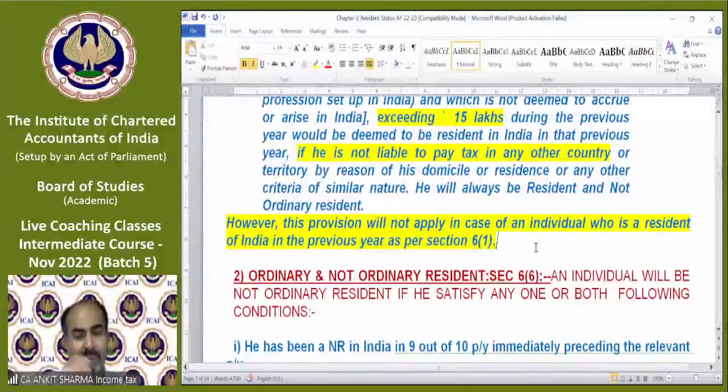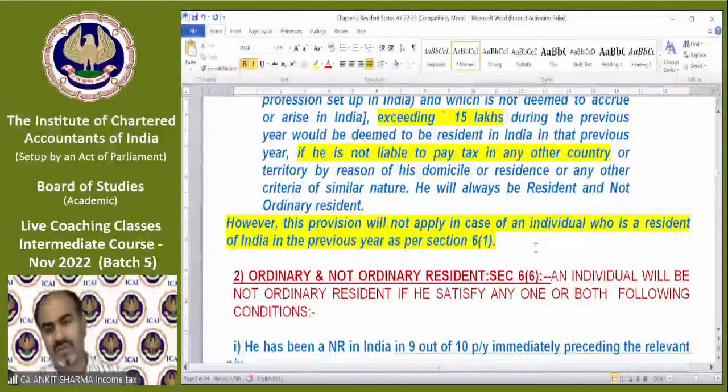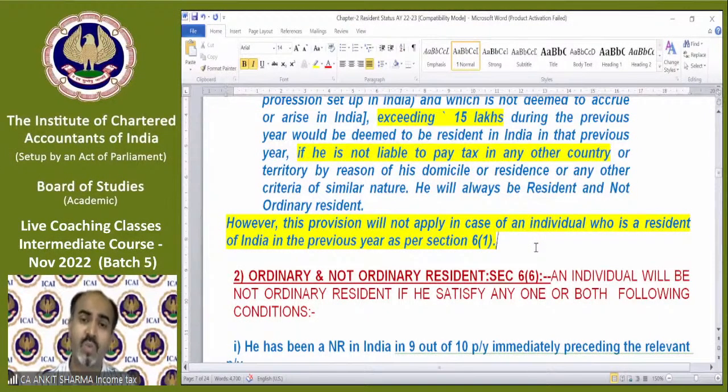But suppose if that person comes to India for 200 days, then he will be a resident as per basic condition number 1 of section 6.1. Then we will call him a normal resident. So if section 6.1 is applicable on any individual, then in that case the deemed resident concept will not be applicable. Because if he becomes resident under section 6.1, then why do we need to check section 6.1a? So technically we can say that section 6.1 will overrule the section 6.1a provision.